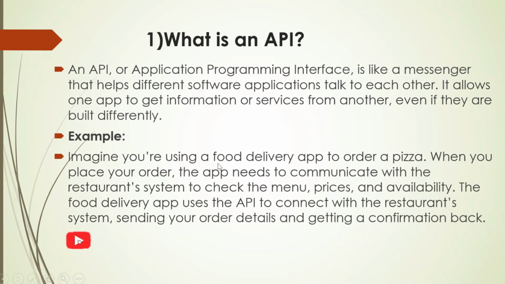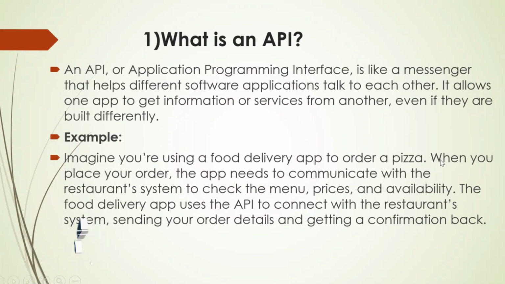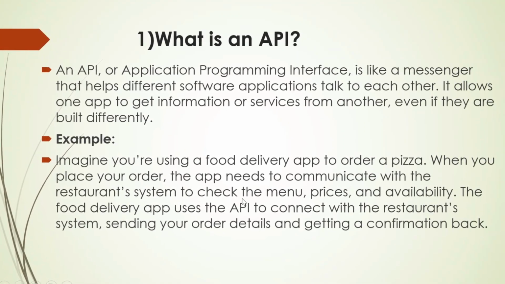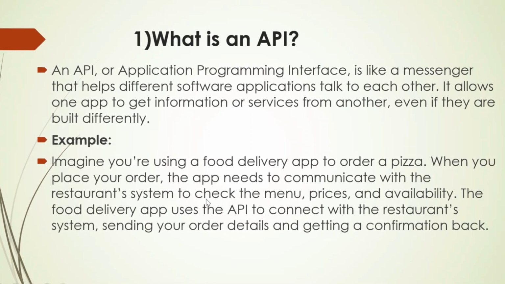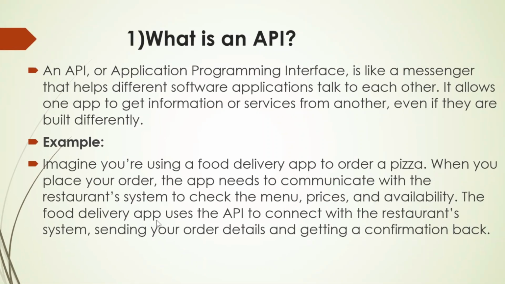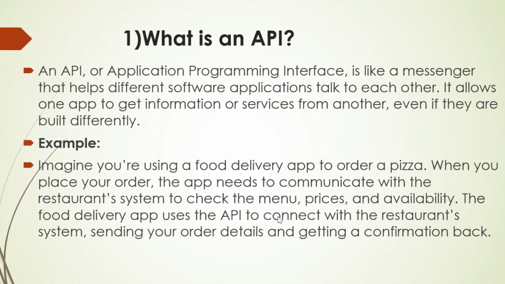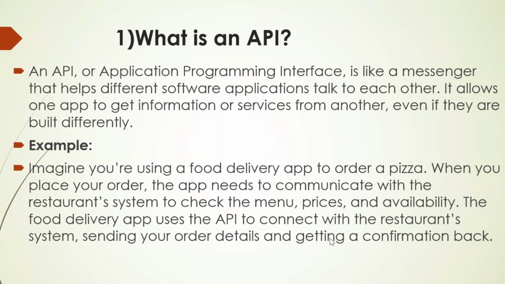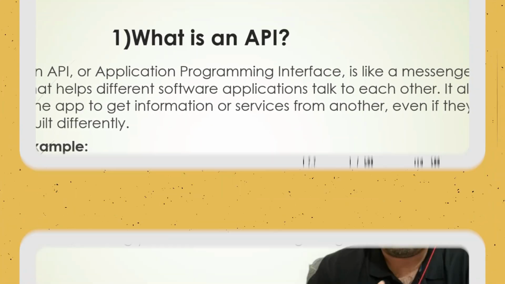So imagine you are using a food delivery app to order a pizza, and when you place your order, the app needs to communicate with the restaurant system to check the menu, price, and availability. The food delivery app uses the API to communicate with the restaurant system, sending your order details and getting confirmation back. Understood, right?